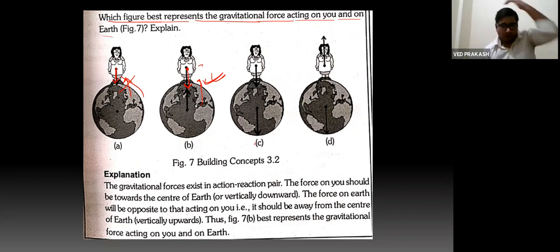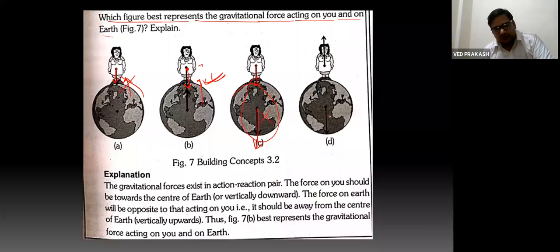Figure C is also wrong. Why is figure C wrong? Because in figure C, this lady is attracted towards the Earth, and Earth is also attracted downward. So this is not possible. Action and reaction forces are in opposite directions, right? But here both are along the same direction. So this figure is also wrong.